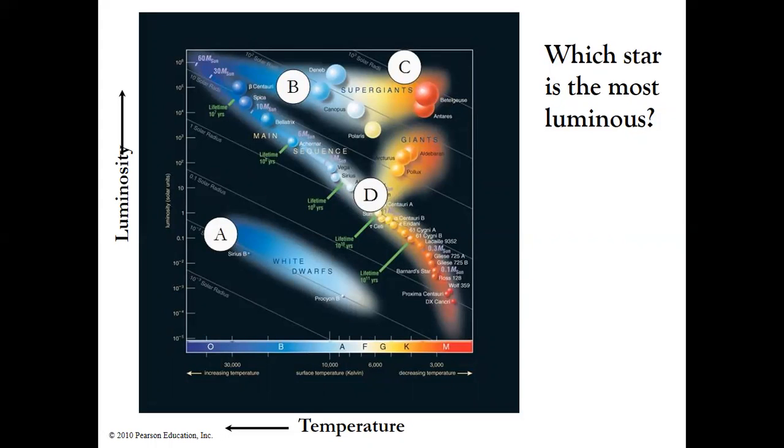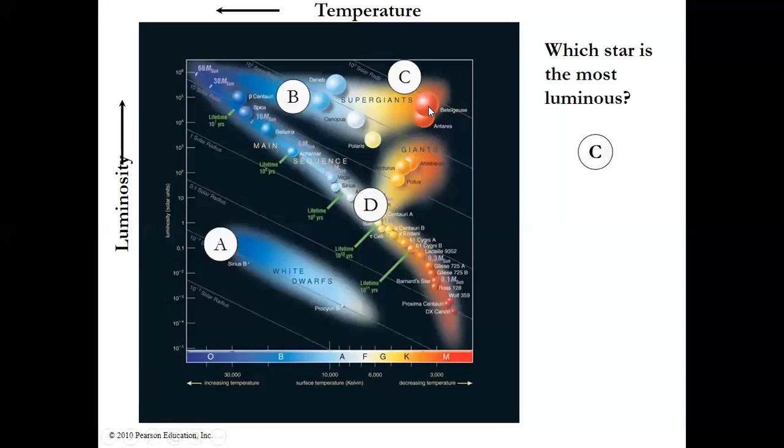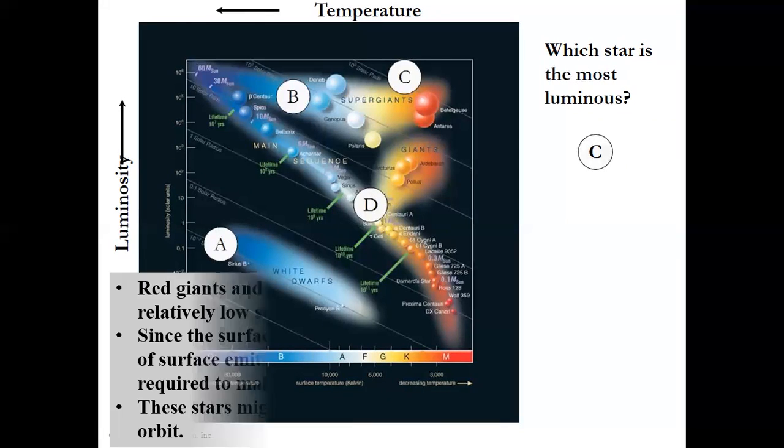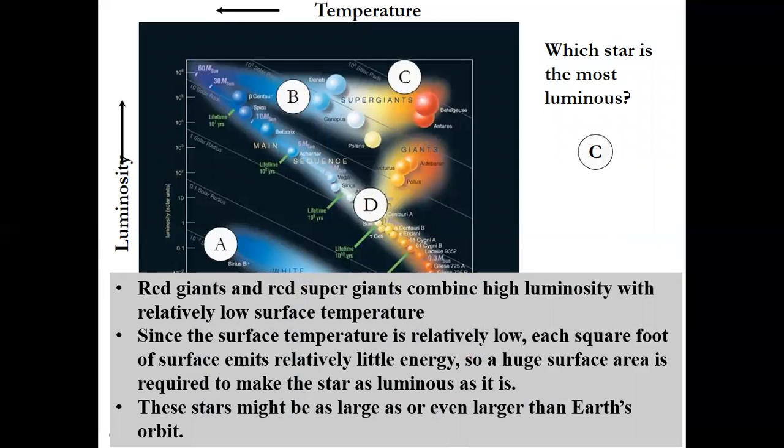All right, which one is the most luminous star? Luminosity increases along the vertical axis. Among B and C, one of these stars should be the most luminous, and C is all the way at the top, right? So the answer is C. Star C is more luminous than the other 3 stars. These are red giants, and it can also be a red supergiant, combining high luminosity with relatively low surface temperature.